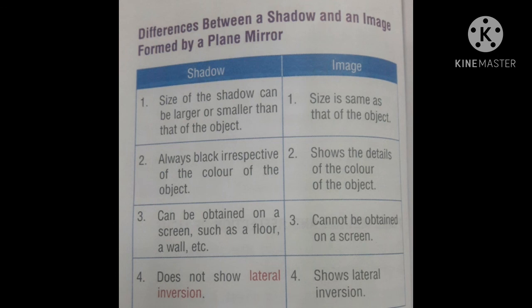Now, third point: shadow can be obtained on a screen such as a floor, a wall, etc. Image cannot be obtained on a screen. And the fourth point is shadow does not show lateral inversion, and the image shows lateral inversion. Lateral inversion means right side appears left and left side appears right in the image.